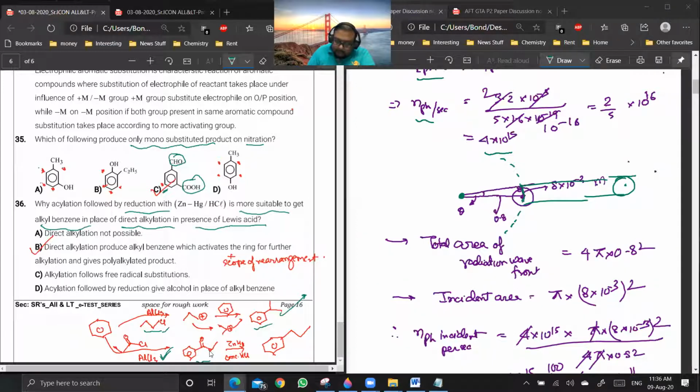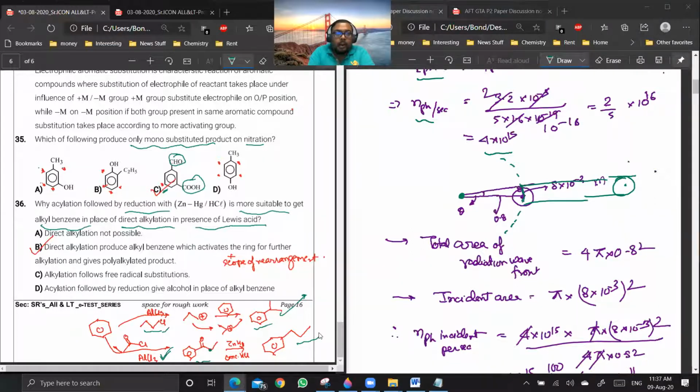This is not an oxygen, this is just a carbon atom. And this will be deactivating the ring towards further reaction because carbonyl group is a deactivating group and deactivated rings will not undergo Friedel-Crafts reaction. So after this acylated product is formed, the reaction won't go for polyacylation. And then if you do the Clemmensen reduction, you will get the alkyl benzene. Are you getting my point? Yes or no?